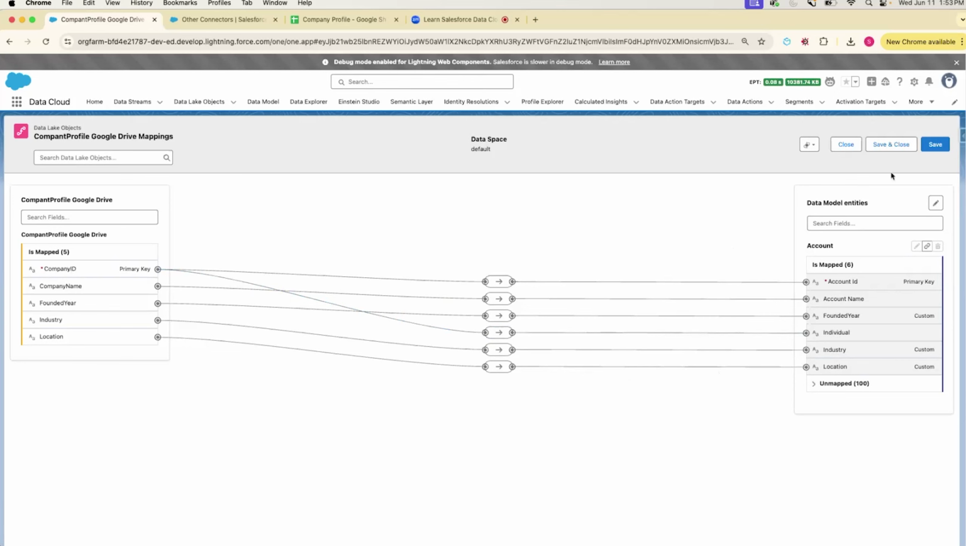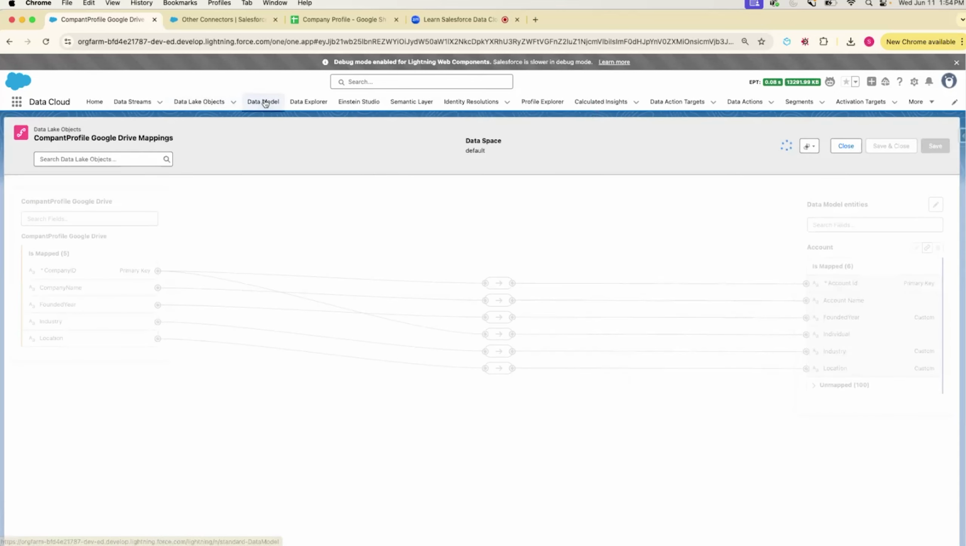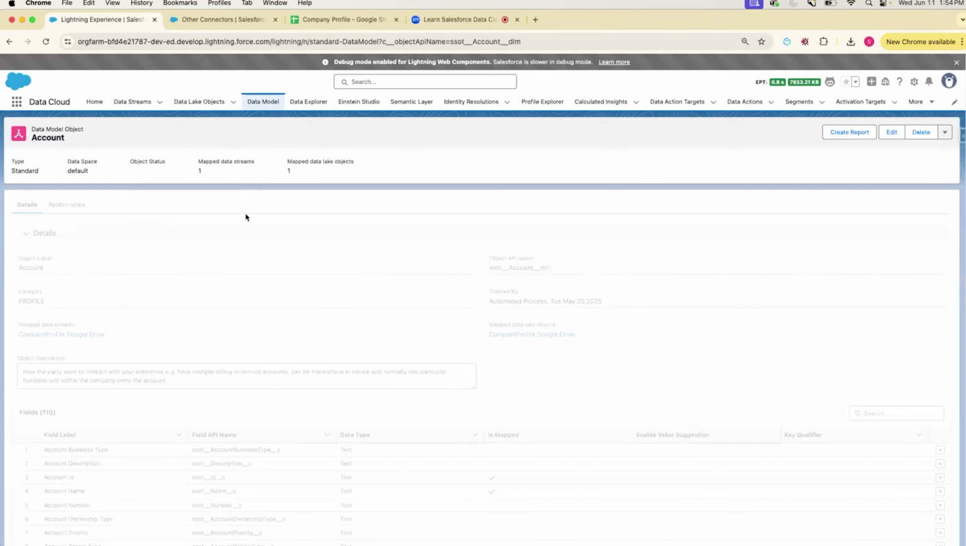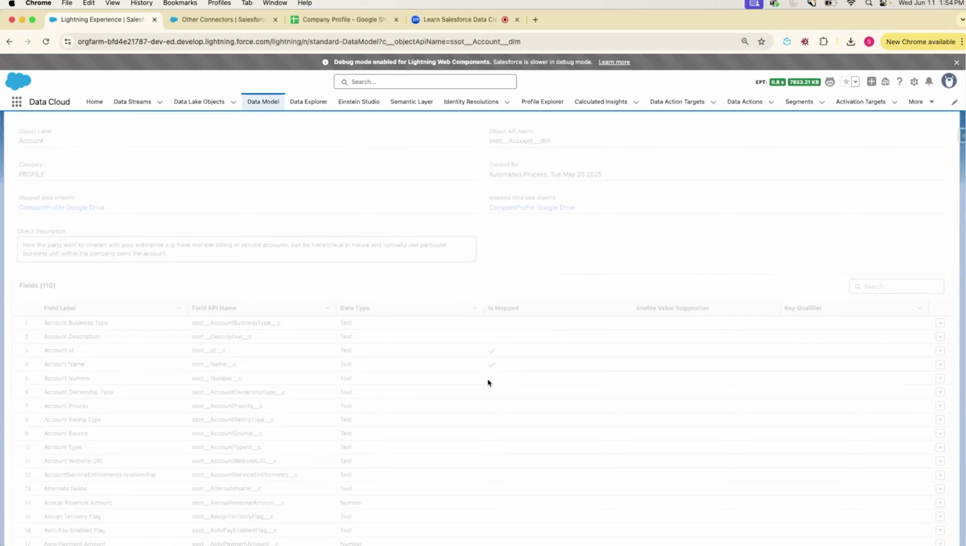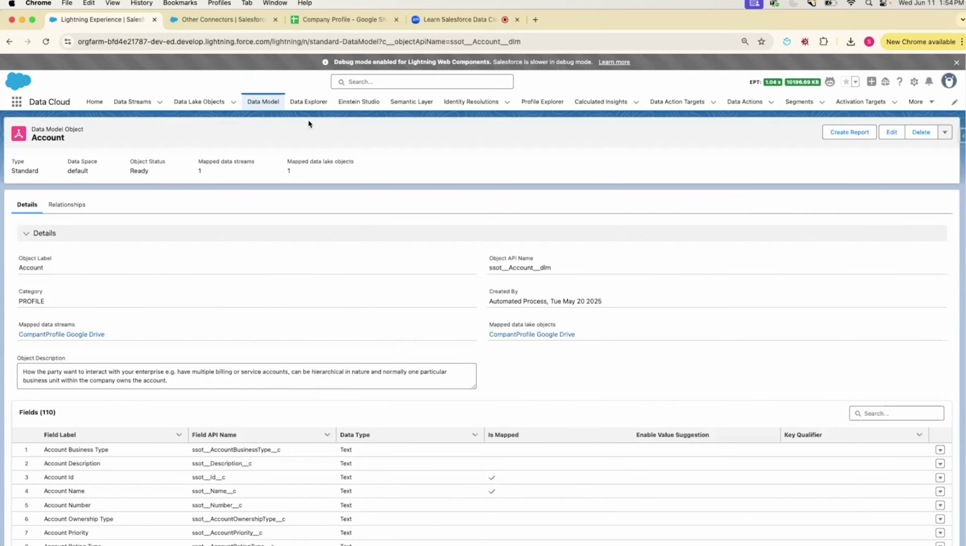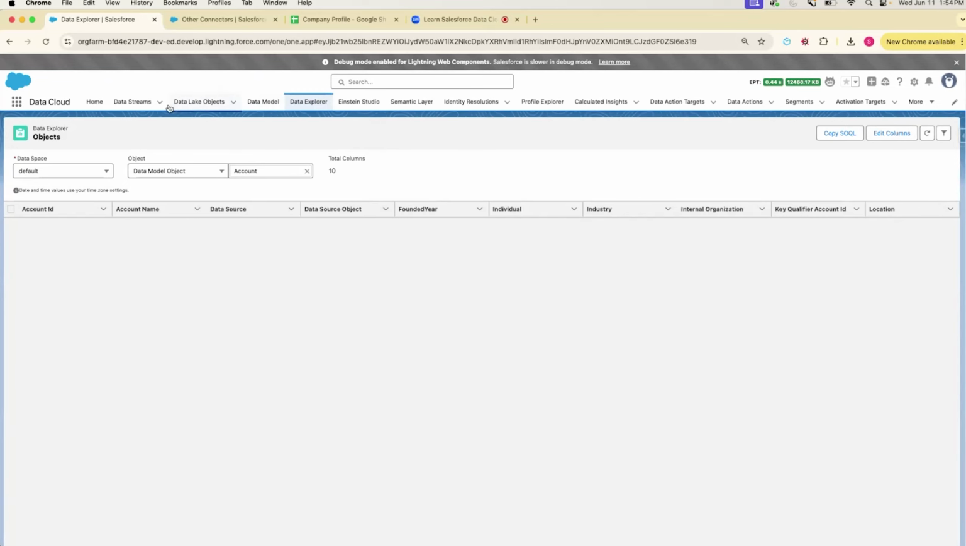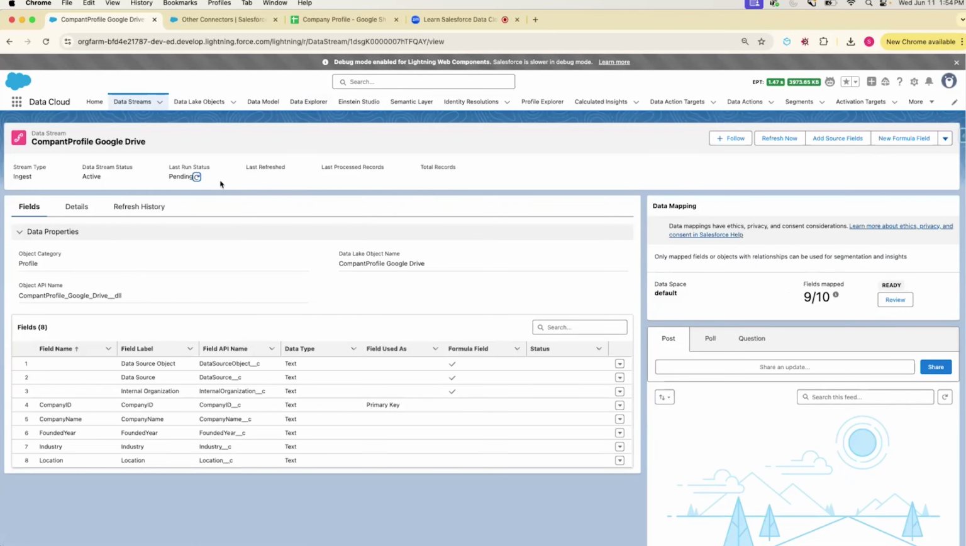Okay, so this mapping is done. We're going to click save. Mappings are created. Now when we go back to the data model, you should see that the account object was created. The data model object was created here. Let's wait for it to load. Okay, there we go. In the data explorer, we should be able to see our data model object here. We don't see the data come in yet, because sometimes it takes a while for the data to come in. You see 0 records came in from the data source yet. This can take some while, but I promise you the data will come in.